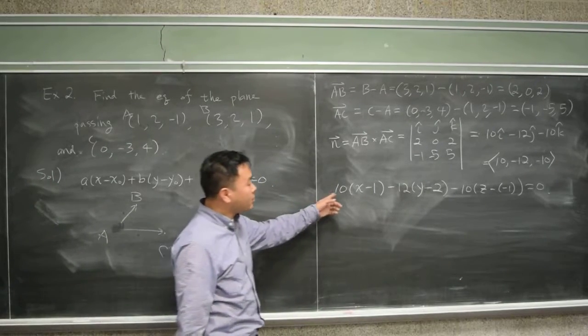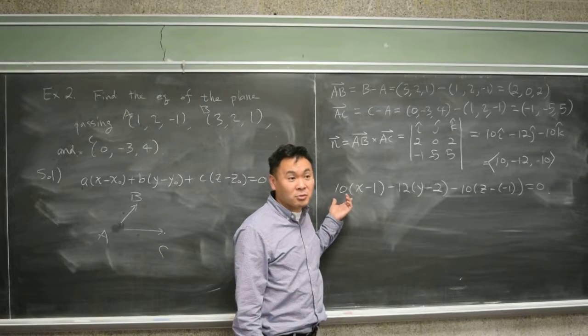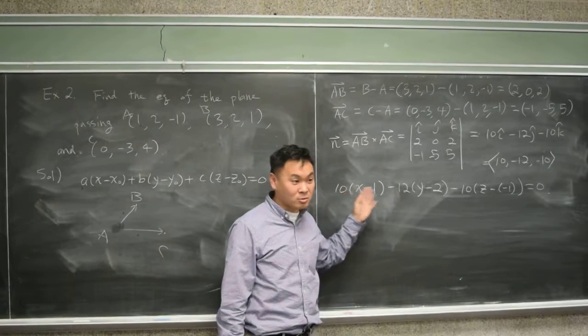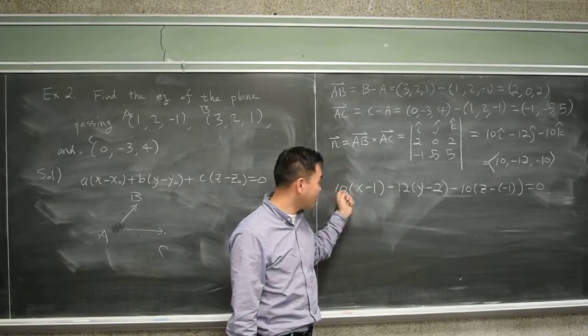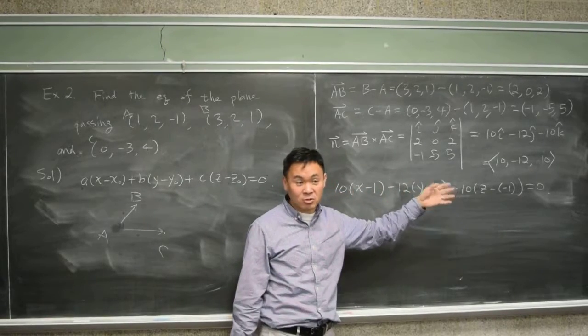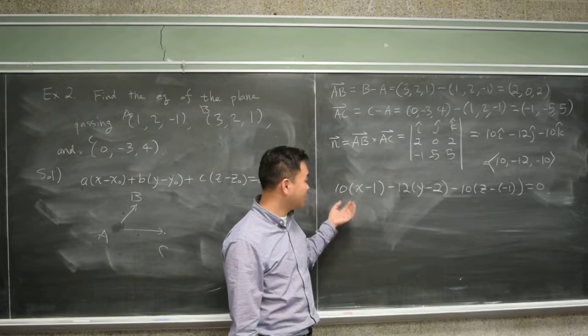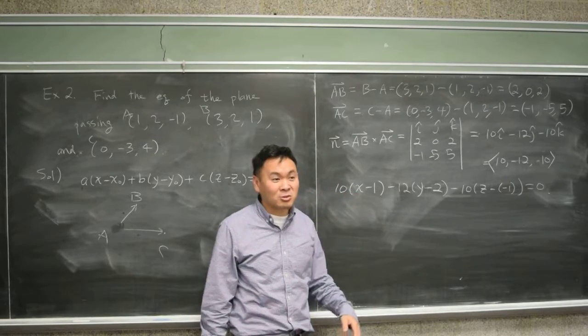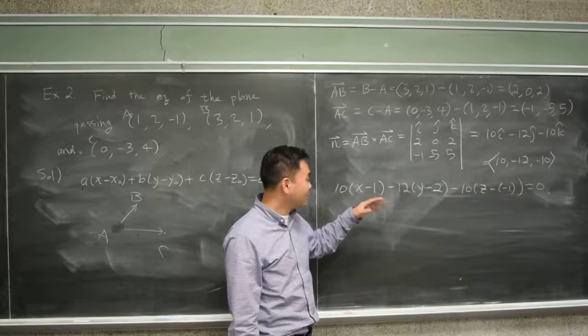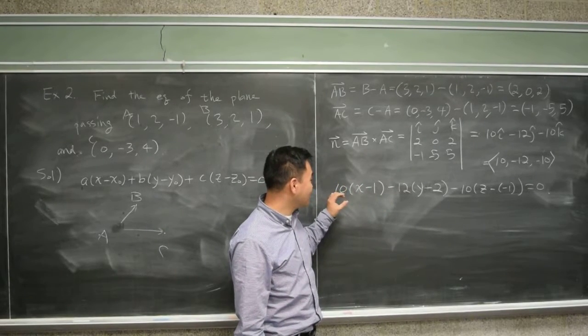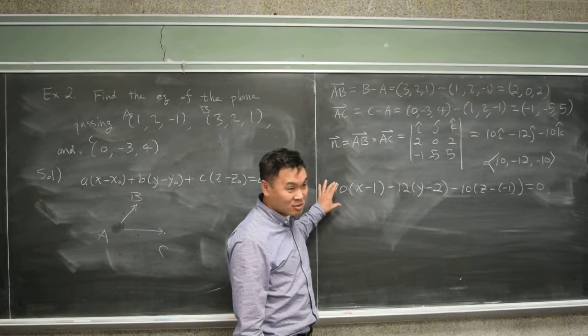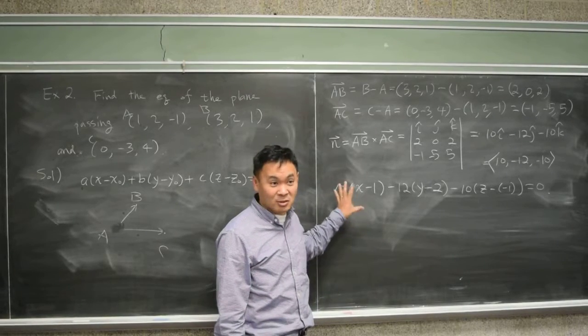Notice that even here, you're free to divide by 2 if you want, to make it simpler. So everything's divisible by 2. I can divide everything by 2, and that's another possible answer. You could also multiply by a negative if you want. I don't know why you would want to do it, but it's possible. So there are many different forms of this equation, which are all valid, correct answers.